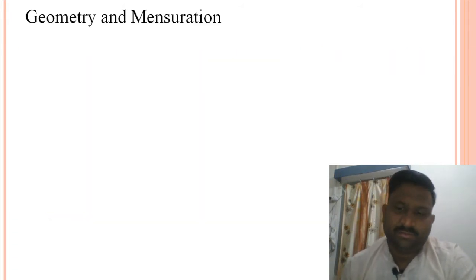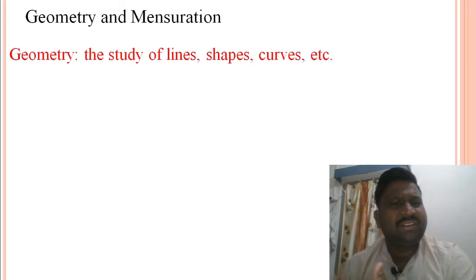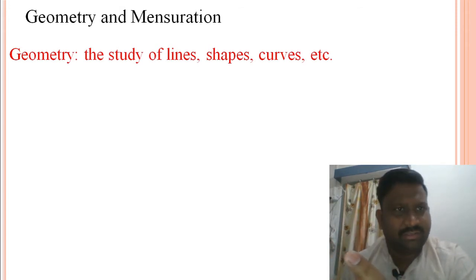Geometry and mensuration. What is geometry and mensuration? Geometry is the branch of mathematics in which we deal with lines, shapes, curves. The word is made of geo plus metry. Geo means earth, metry means measurement. So basically in geometry we learn about measurement of earth.